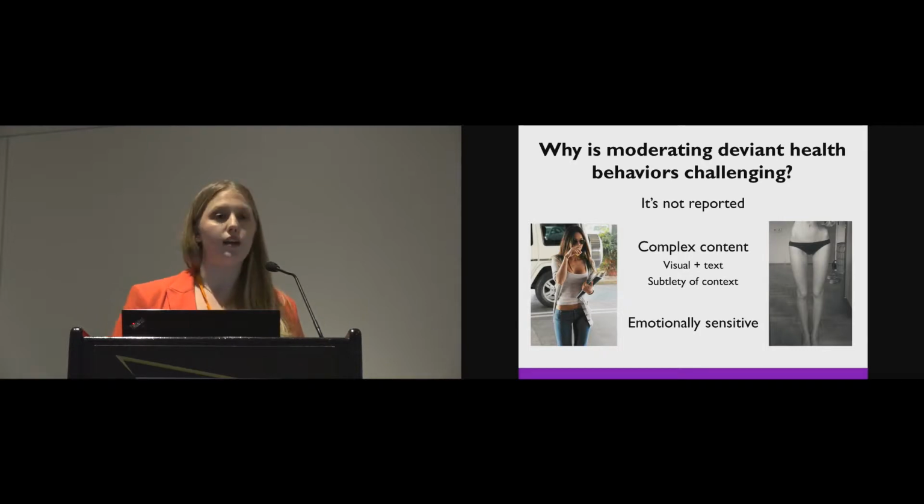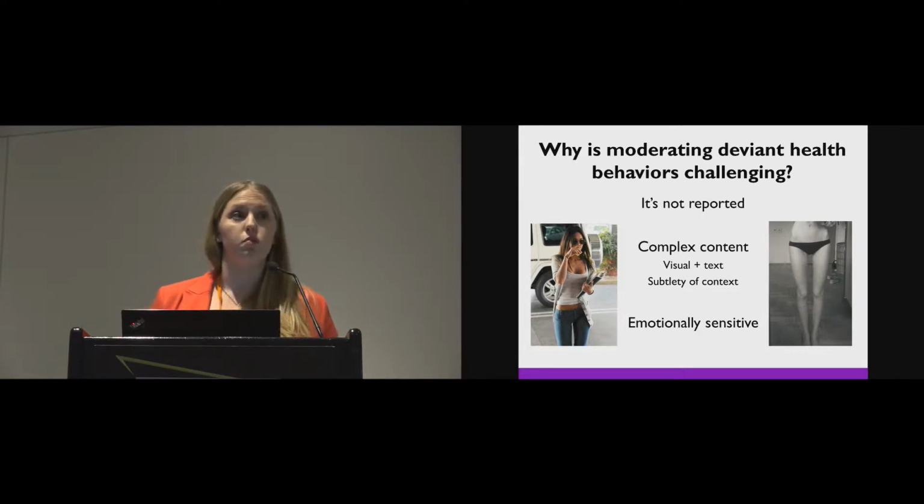More importantly, you and I don't see this content across our feeds because users in these communities use obscure words and tags to hide from other people, like their friends and families, when they post on these websites. But more importantly, we think that this is really complex content. It's represented in visual form, but also in complicated text. As I mentioned earlier, the tags are kind of obscure, but also the content is deeply subtle. These are two images that I've taken from the data set that are still available. Without knowing the tags, you might not know how these posts are being used to motivate disordered eating behaviors.